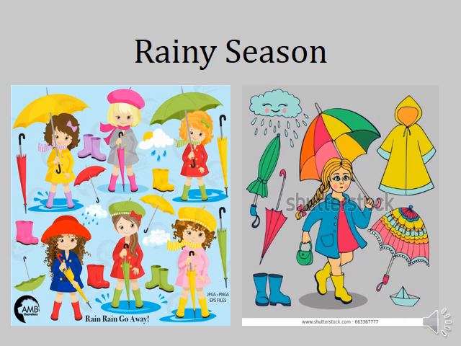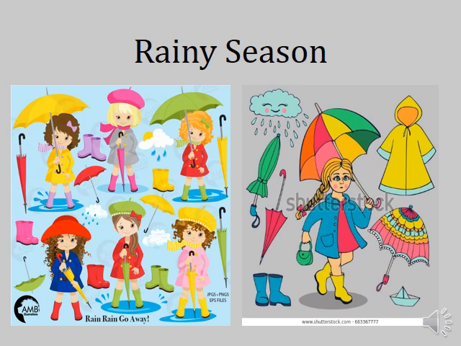See, people using umbrella, raincoats, gumboots, they all use these things to keep ourselves dry.